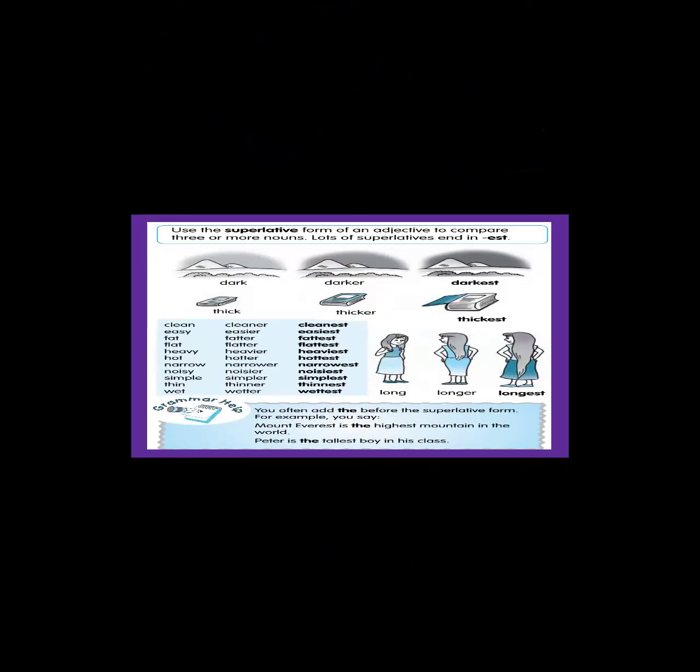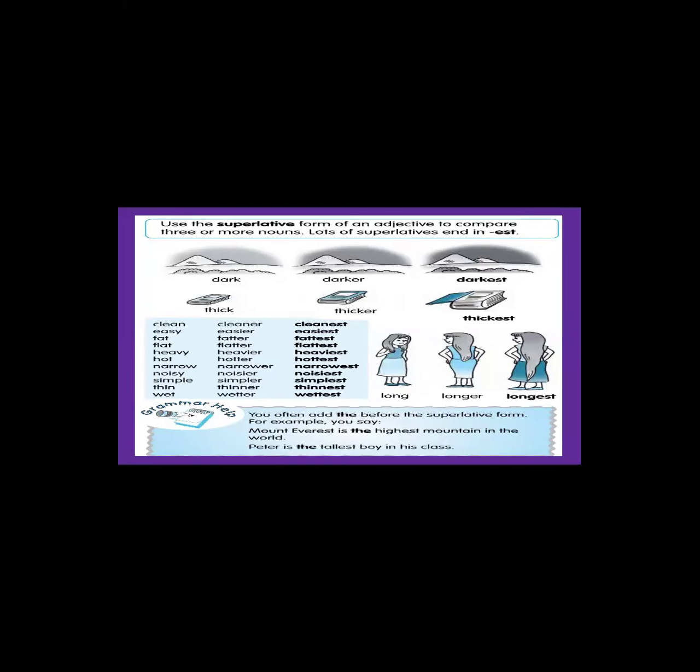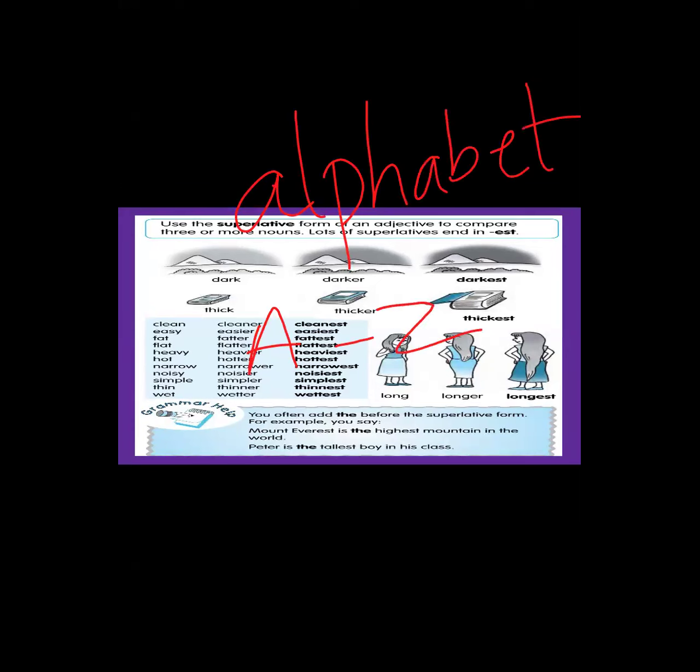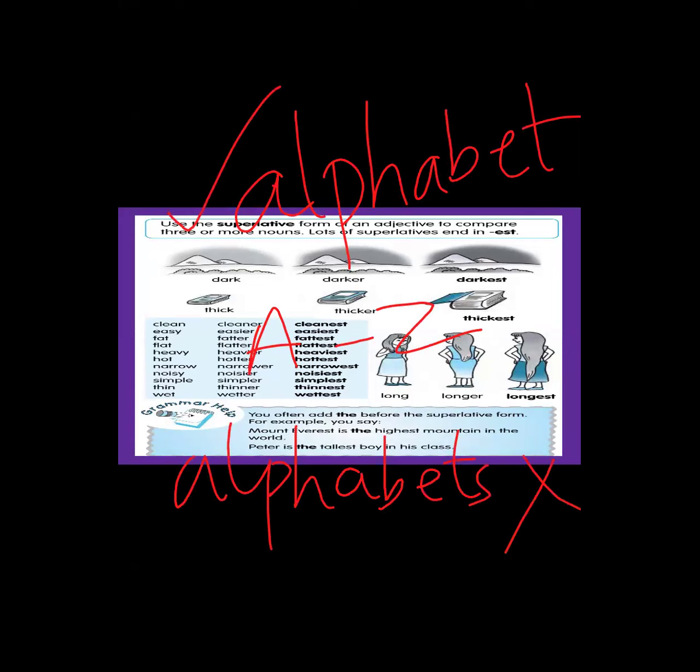Before we go to that, one of our friends has raised a very good question. First, I will answer that question. So see over here, A to Z. What are these called? Alphabet. Yes, when we were small, we always used to say alphabets. But alphabets is wrong. We should say alphabet.